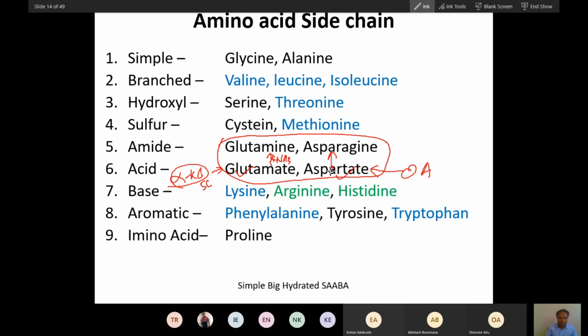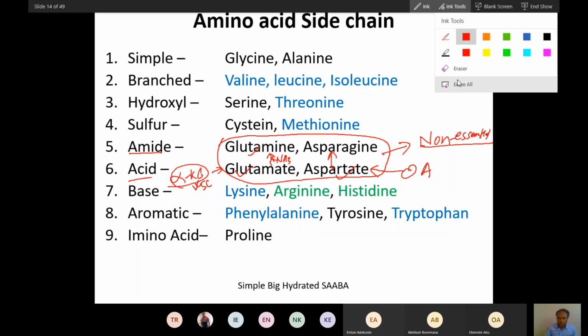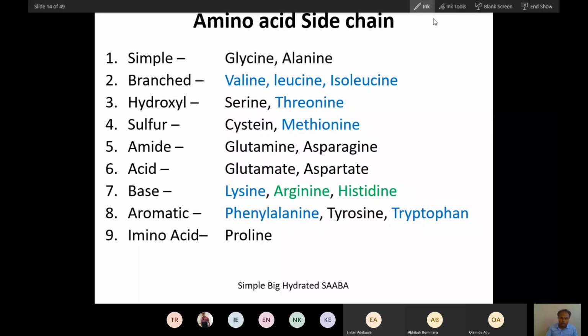These are acidic and these are amide. You can see these are amide, these are acidic. So these are all non-essential, because I have shown you alpha ketoglutarate is part of the Krebs cycle. Oxaloacetate is also part of the Krebs cycle. Both are synthesized in our body. So that is why these are non-essential. If you understand the detail, you don't have to memorize the mnemonics. You will easily understand which is essential, which is non-essential.